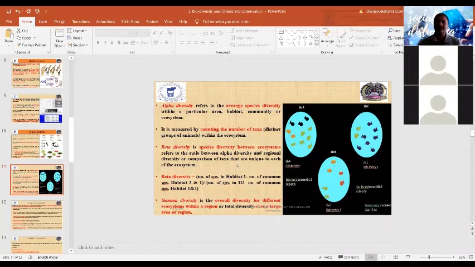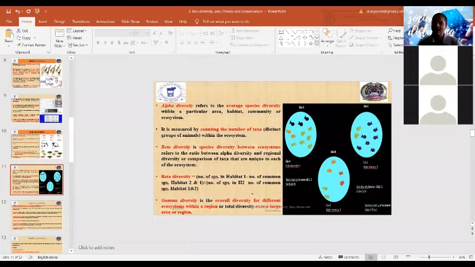Beta diversity is the species diversity between ecosystems. It is measured by the formula: number of species in habitat 1, here set A, minus the number of common species in habitats 1 and 2. Here the number of species is 3 and the common species is only 1, so 3 minus 1 gives 2, plus the number of species in habitat 2, again 3, minus the number of common species in habitats 1 and 2, 1.